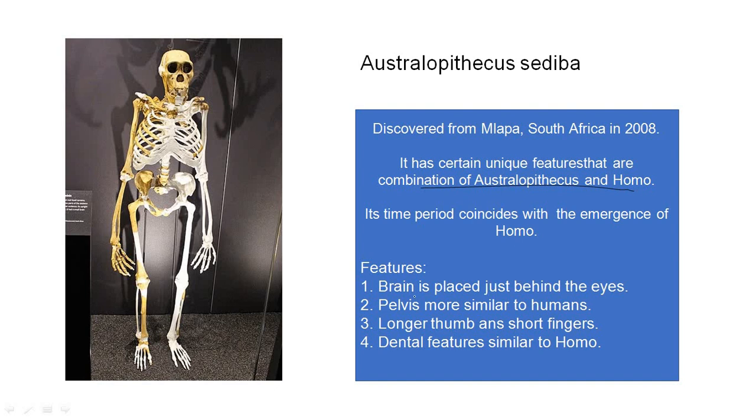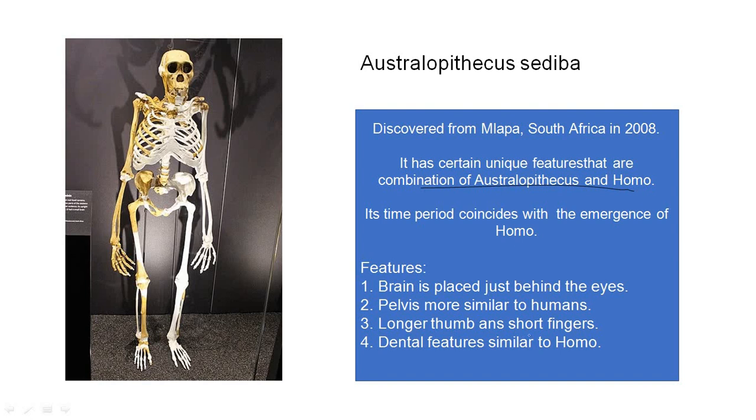Now let us talk about the features. As you can see here, the brain is placed just behind the eyes, as it is present in genus Homo. Here are the eye orbits, and behind the eye orbits we find the brain. Pelvis is more similar to human. If you remember the diagram of human beings, you will see that the pelvis portion is quite similar to humans. Though the attachment of femur is quite different here, it still very much resembles Homo genus.